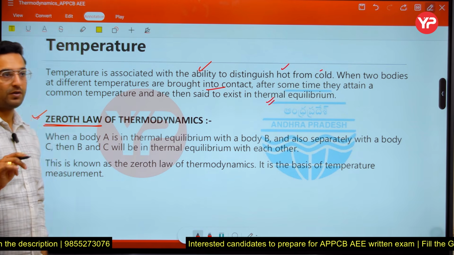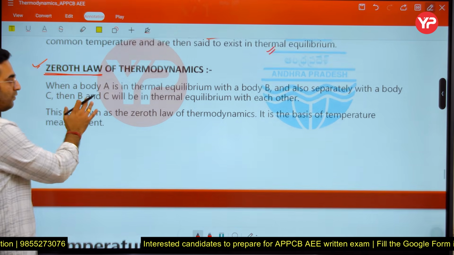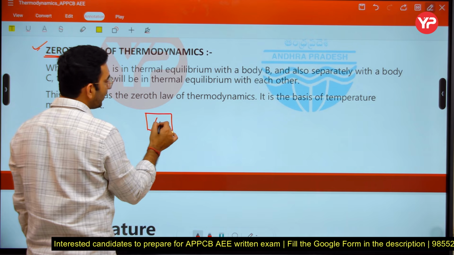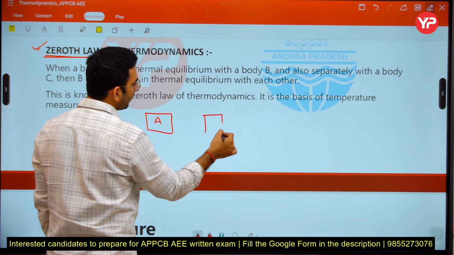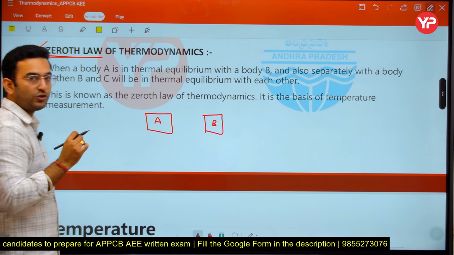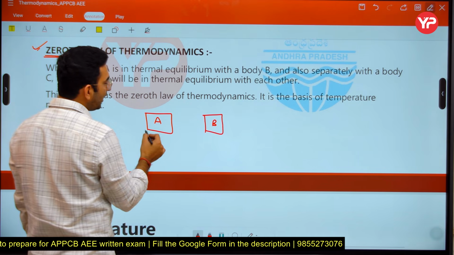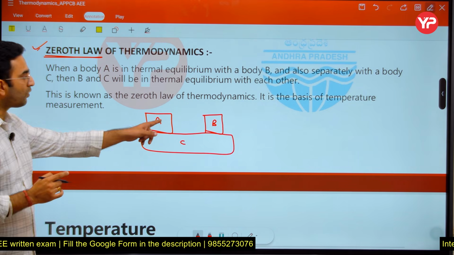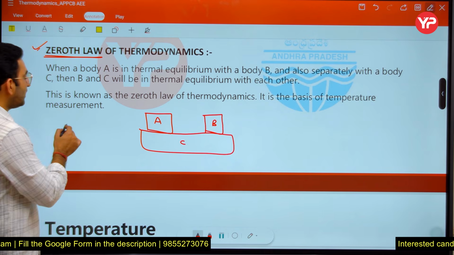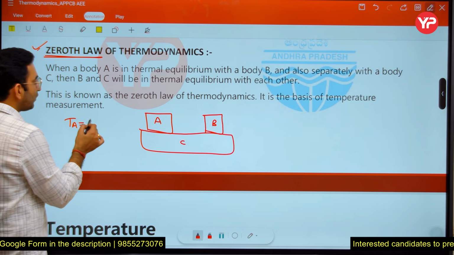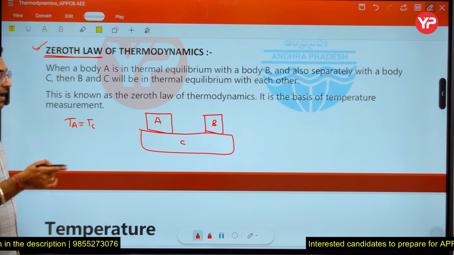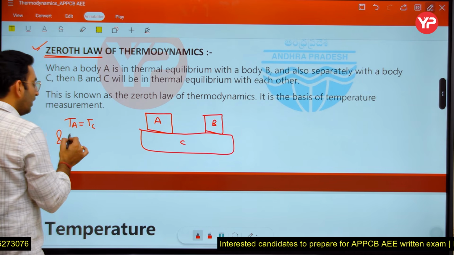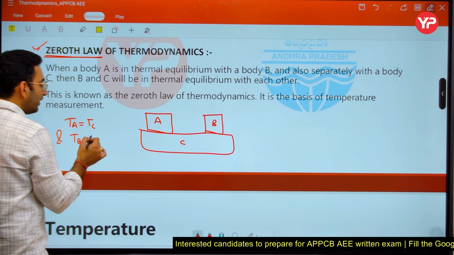Let us say you have two bodies, body A and body B. Now I am assuming body A is in contact with body C. So the temperature of A and temperature of C are the same. Similarly, if body C is in contact with body B, they attain thermal equilibrium and their temperatures become equal.